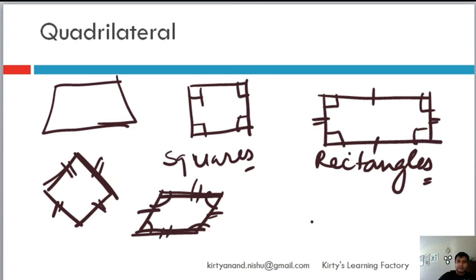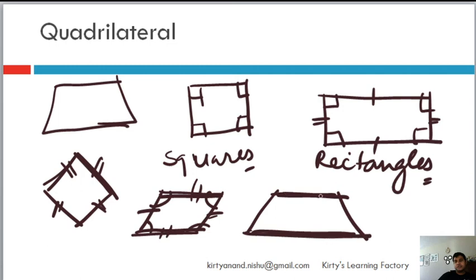That's it. Then there is this thing called a trapezium, in which one set of opposite sides are parallel to each other. That's it. Then it becomes a trapezium. So these are the different types of quadrilaterals.